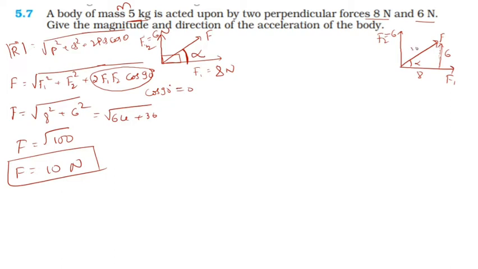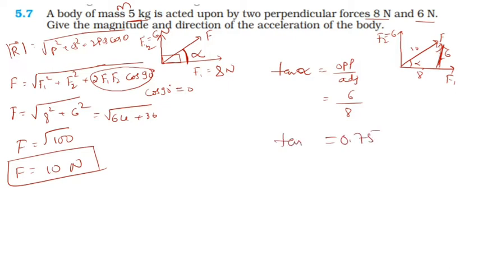We got this value also. This is 10. So you can use any one of the trigonometric functions, because you know the adjacent side, opposite side, as well as the hypotenuse. So I take tan of alpha. Tan of alpha is equal to opposite divided by adjacent side. Opposite side is 6 Newton and adjacent is 8 Newton. So 6 divided by 8. The answer is 0.75.